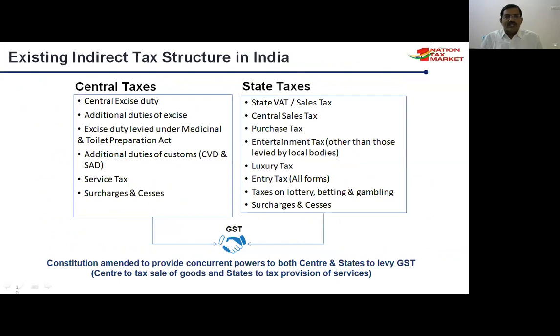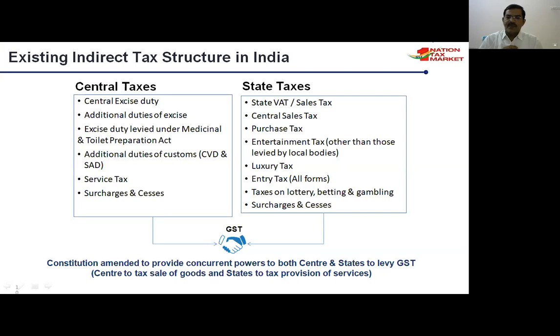So before GST, the center was collecting taxes like central excise duty, additional duties of excise, excise duty levied under the Medicinal and Toilet Preparations Act, additional duties of customs, service tax, surcharges and cesses.